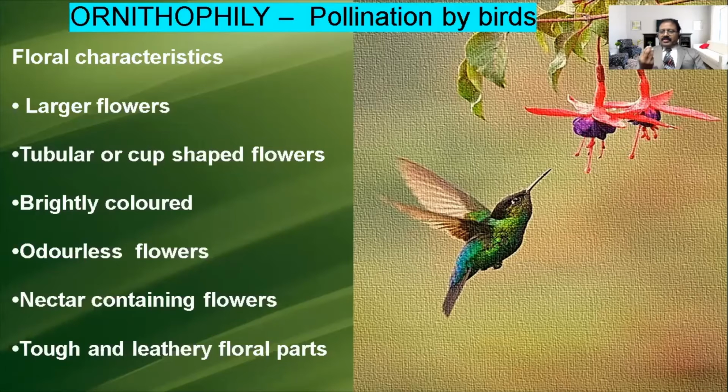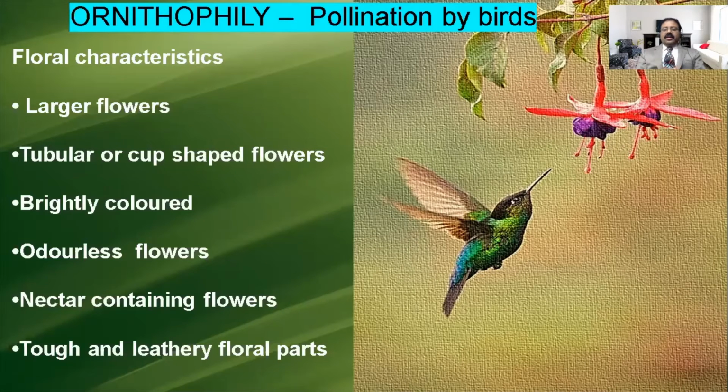They are also cup-like in structure and secrete more nectar, so the birds can insert their beak and collect it. They are brightly colored, so because of that color the birds are attracted and go and take the nectar from those flowers.